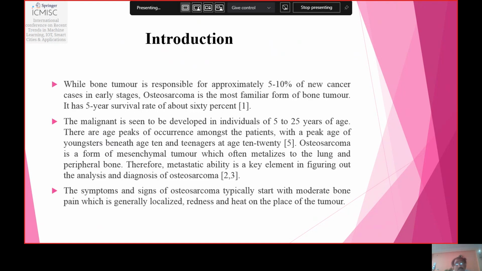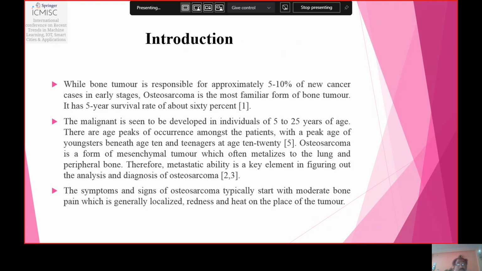Introduction. While bone tumor is responsible for approximately 5 to 10% of new cancer cases in early stage, osteosarcoma is the most familiar form of bone tumor and it has a 5-year survival rate of about 60%, as per reference paper 1. The malignancy is seen to develop in individuals of 5 to 25 years of age. There are age peaks of occurrence among patients, with a peak age of youngsters around age 10 and teenagers at age 10 to 20.